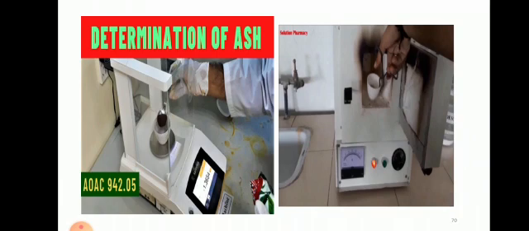Another part is the determination of ash. What is the meaning of ash? The unburned particles. How do we determine the unburned particles? For that we are going to burn the whole coal sample.